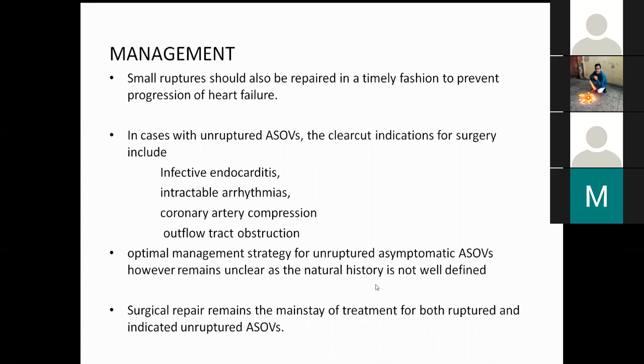But if the VSD is muscular... I'm talking of most of the time, the VSD is not muscular. Most of the time in RSOV, it's a doubly committed VSD. And what happens? The cusp has prolapsed into the VSD and has protruded and ruptured. This is the most common scenario. In that case, you need to push in the cusp and strengthen it.